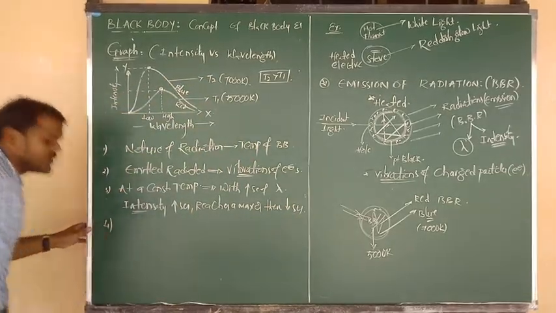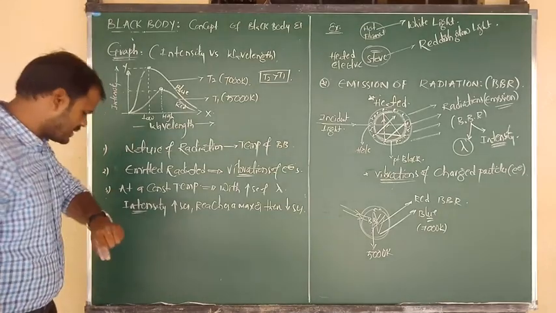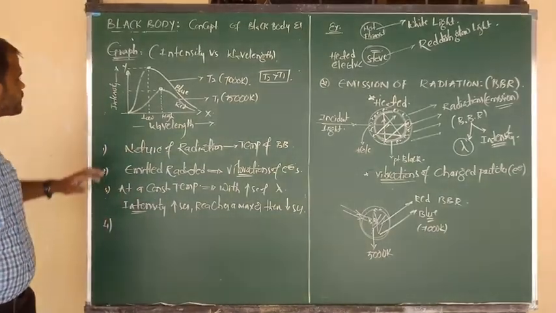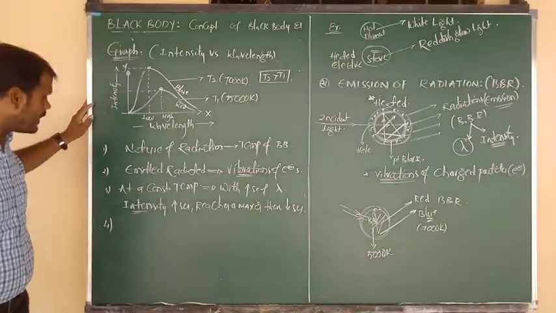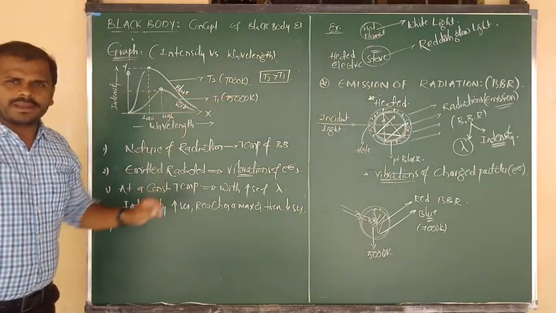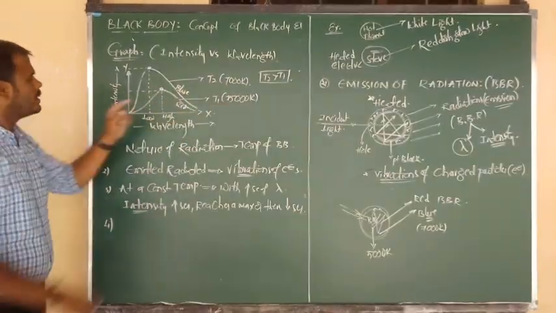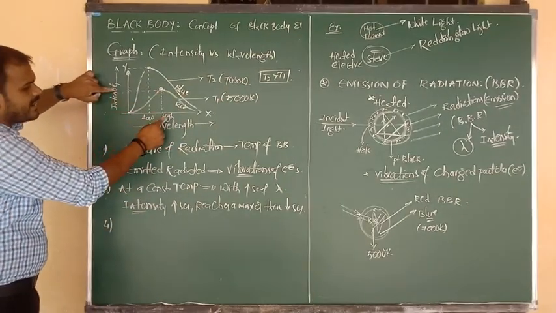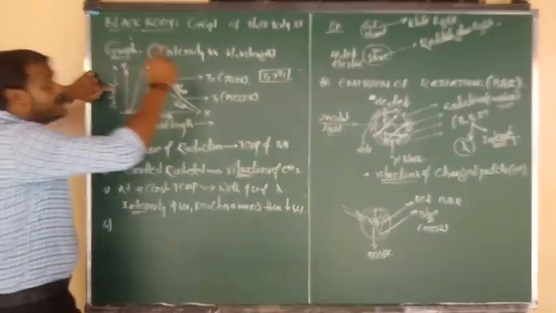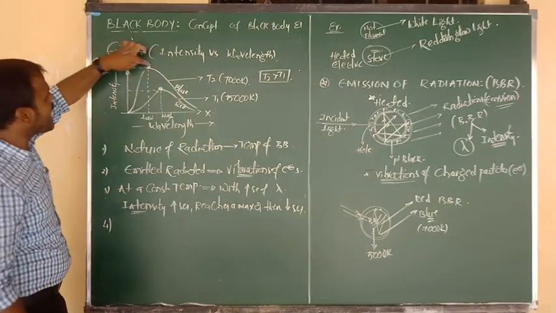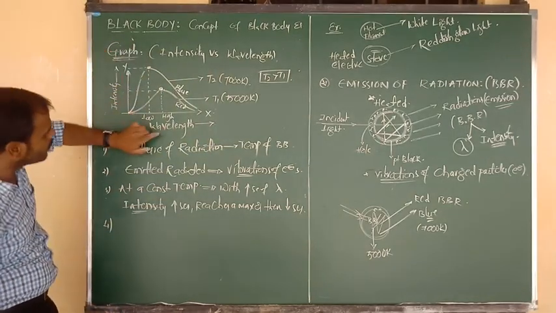And the fourth conclusion is very, very important, the final conclusion. Listen, beta. This is at low temperature and this is at high temperature. At low temperature, maximum intensity contains higher wavelength, and at higher temperature, maximum intensity contains lower wavelength.